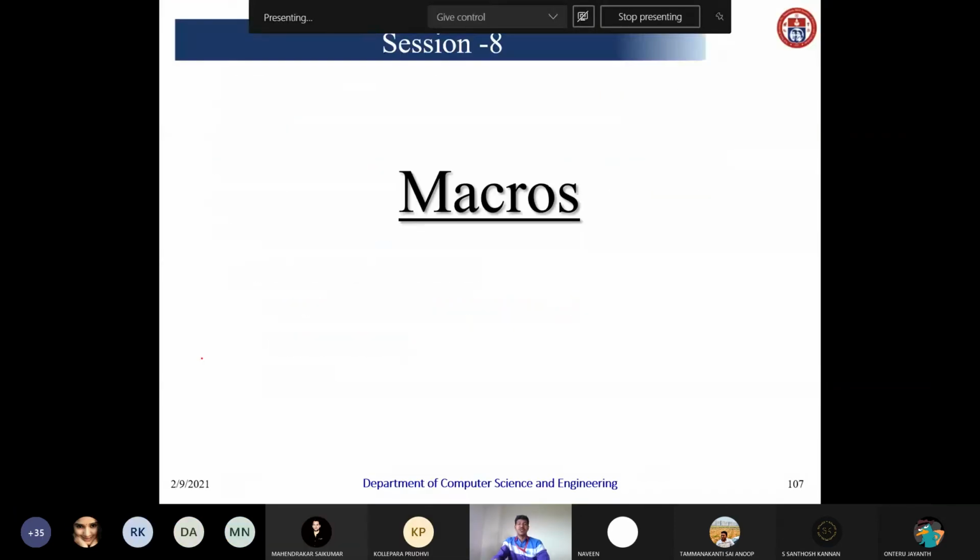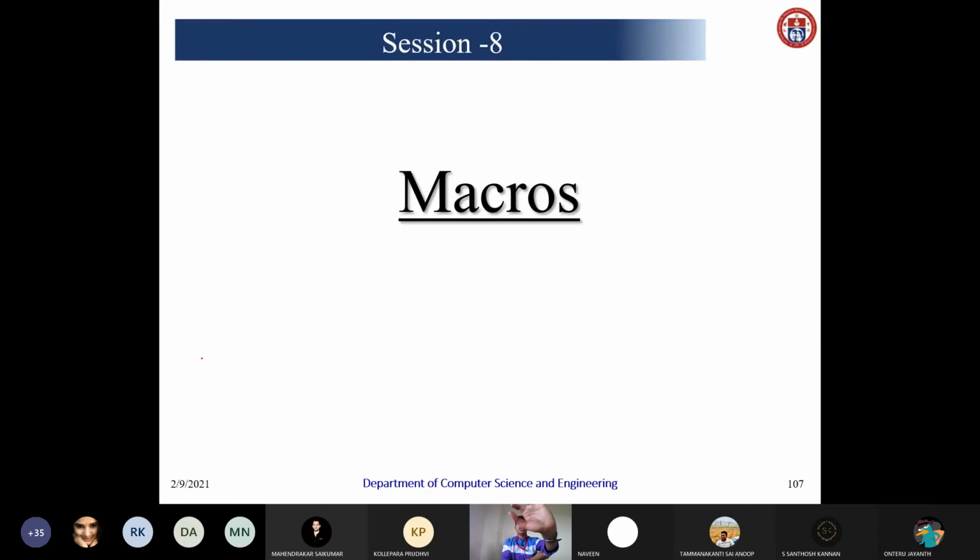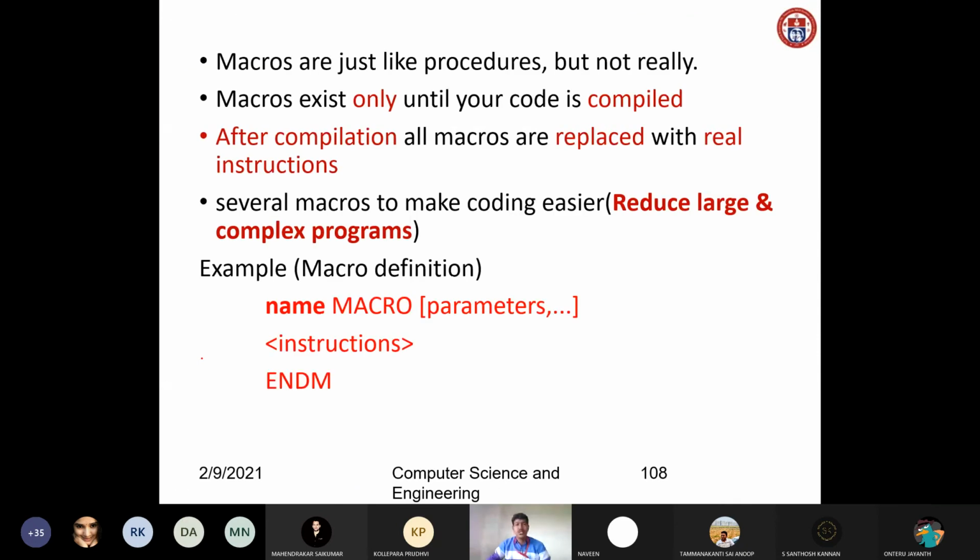Next topic is macros. I will give some introduction about macros. Macros are just like procedures, but not really. Macros exist only until your code is compiled. After compilation, all macros are replaced with real instructions.